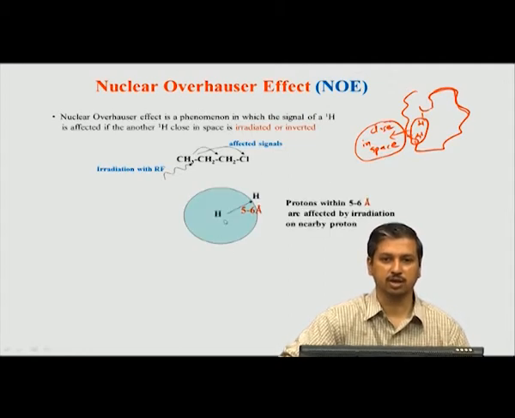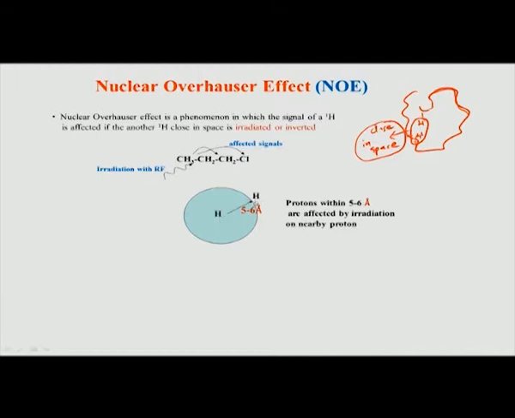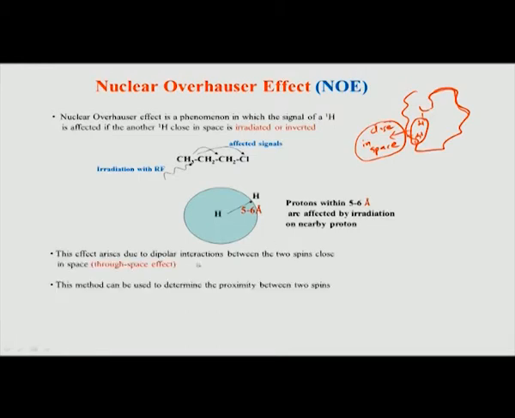So, this is what is shown. If I have a hydrogen, any other hydrogen in the sphere of radius 5 to 6 angstrom will be affected by irradiation of the nearby proton. So, this proton will be affected if this is perturbed, or vice versa, this hydrogen will be affected if anything in this vicinity of 5 to 6 angstroms is perturbed. Okay. So, this is a major point here, that it is a through-space effect, and the effect, as I said, arises due to dipolar interactions between two spins which are close to each other.